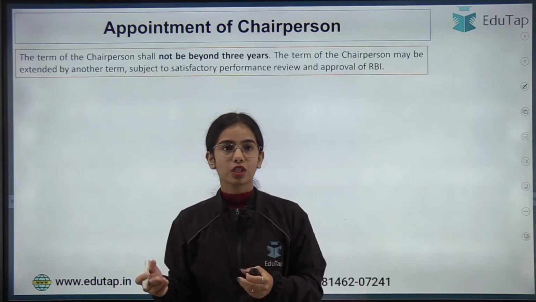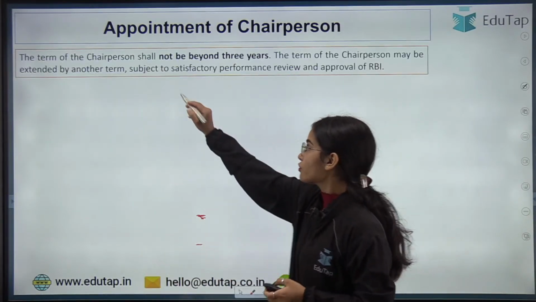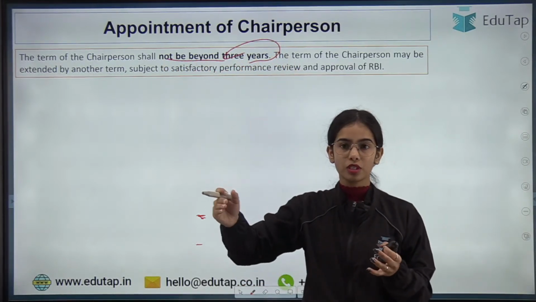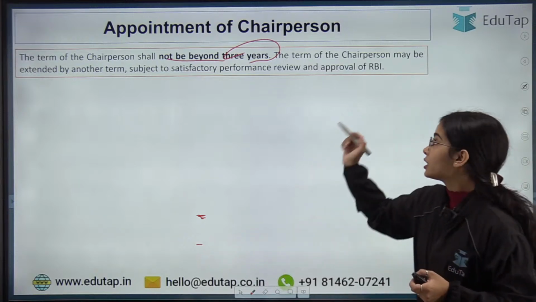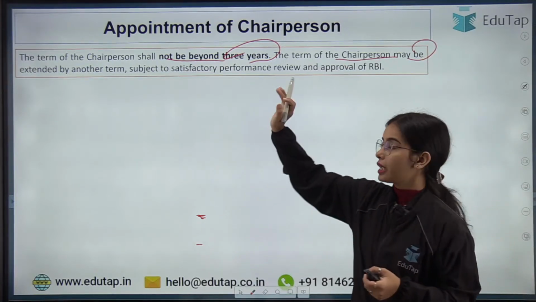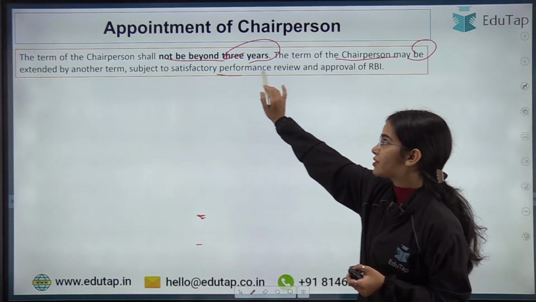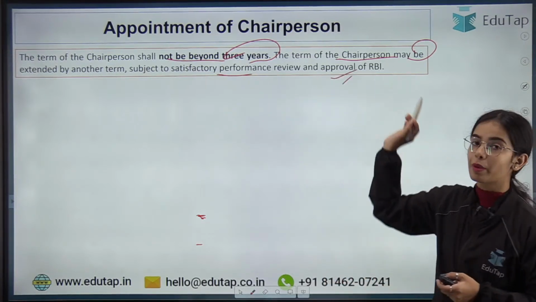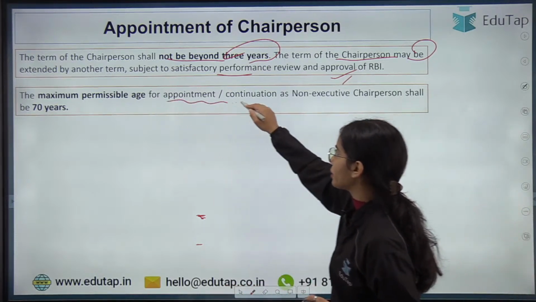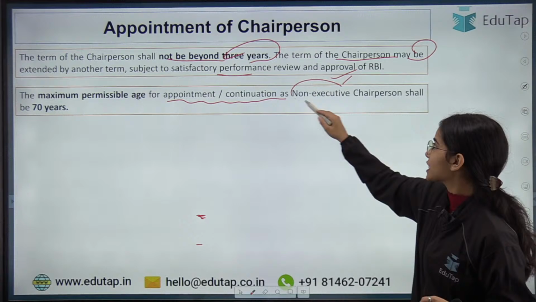Now coming to the appointment of the chairperson. The term of the chairperson shall not be beyond 3 years, so the term shall be for 3 years only. The term of the chairperson may be extended by another term, subject to satisfactory performance reviewed and approved by the RBI. Then the maximum permissible age for appointment or continuation of a non-executive chairperson.